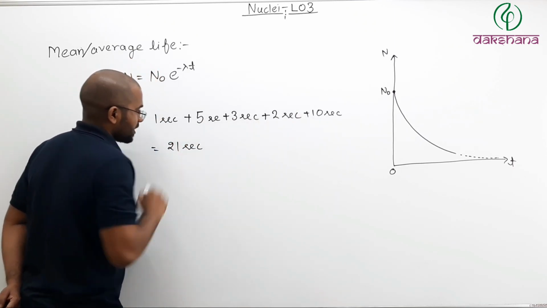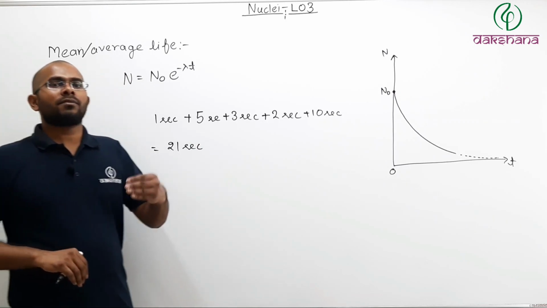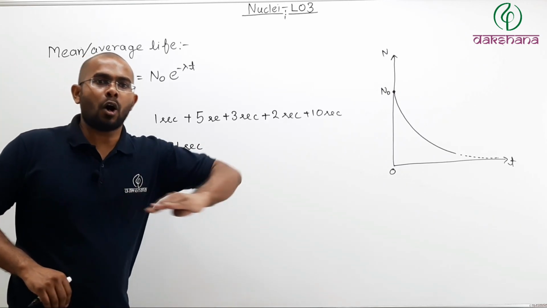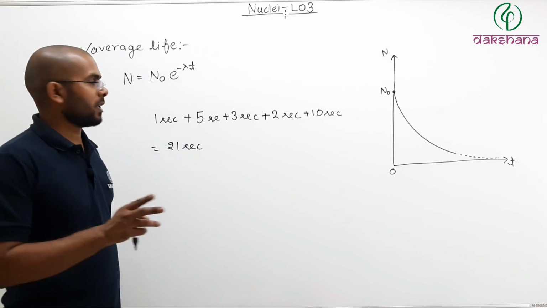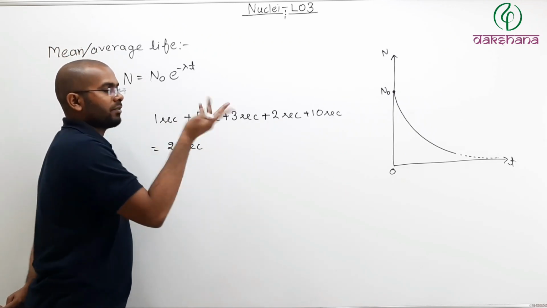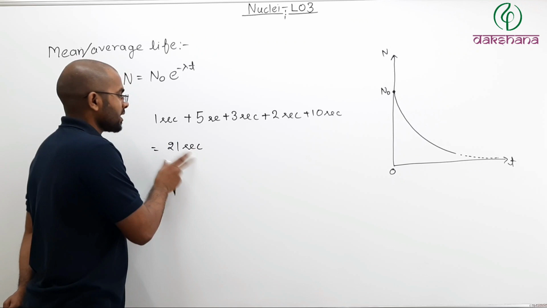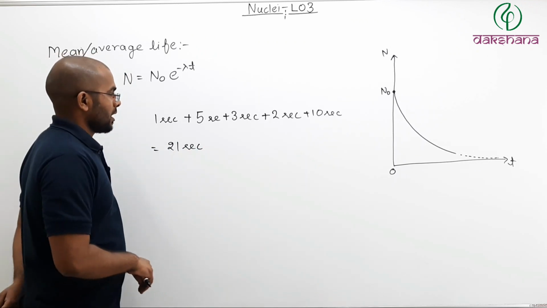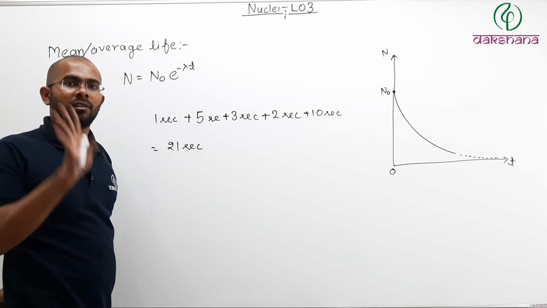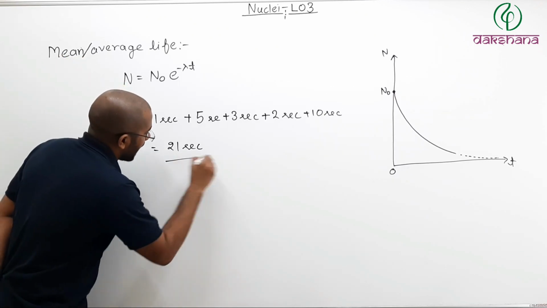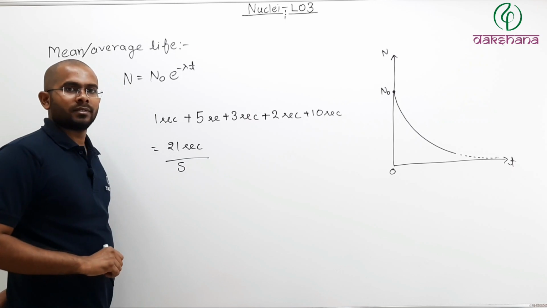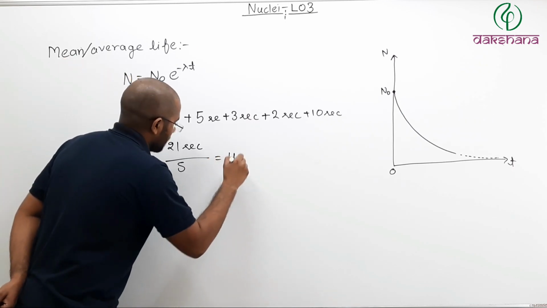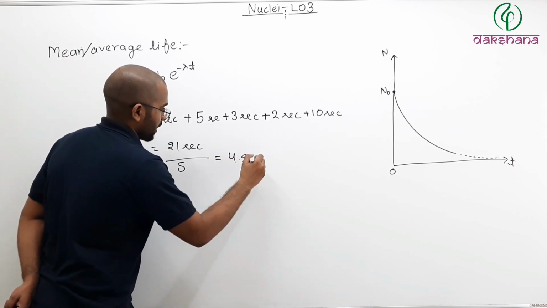Then what is 21 seconds? Sum of the lifespans of all the nucleus. Now remember, they are taking different times to decay, but 21 seconds is the sum of the lifespan of all the nucleus. Now, how many nucleus were there? There were 5. So if I divide by 5, then I get what? 4.2 seconds.